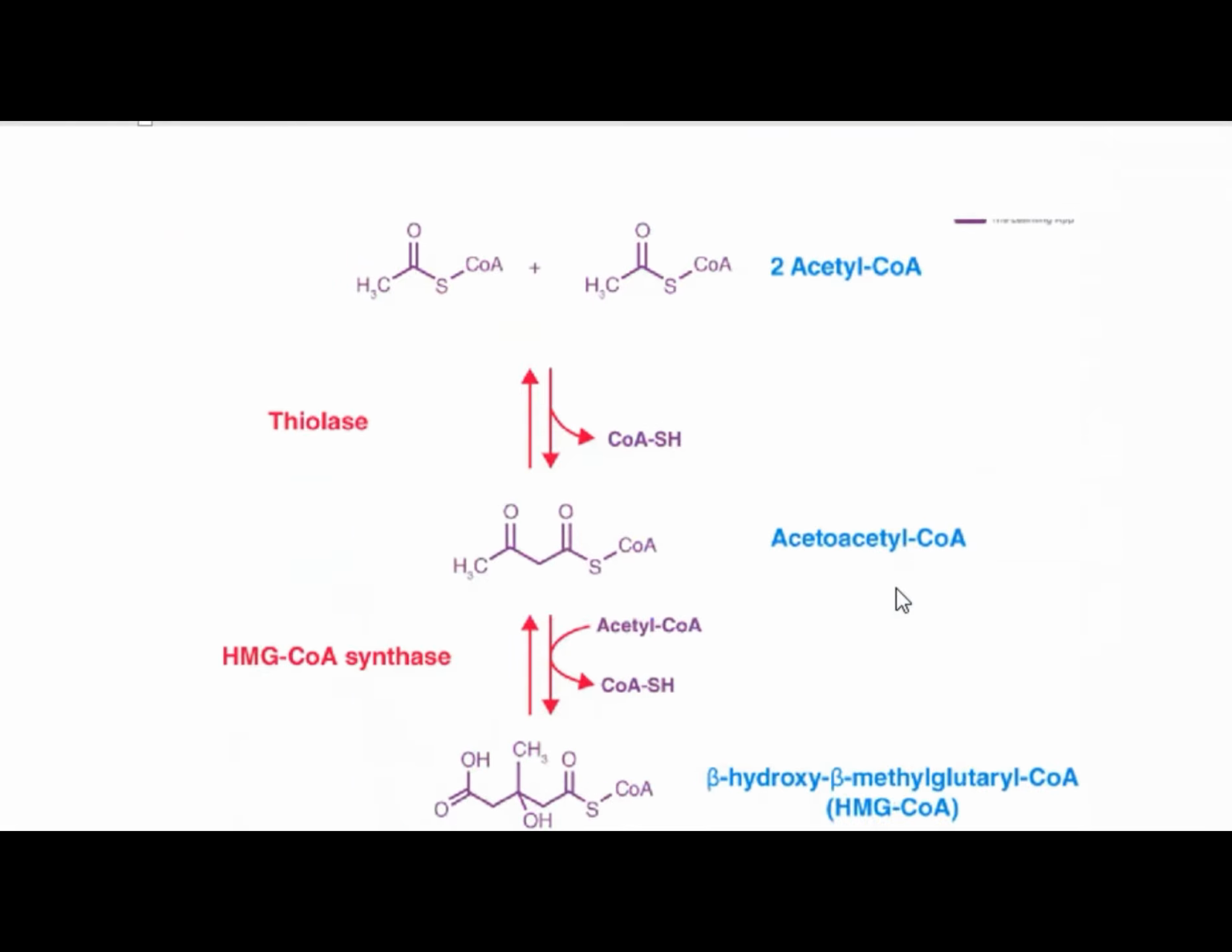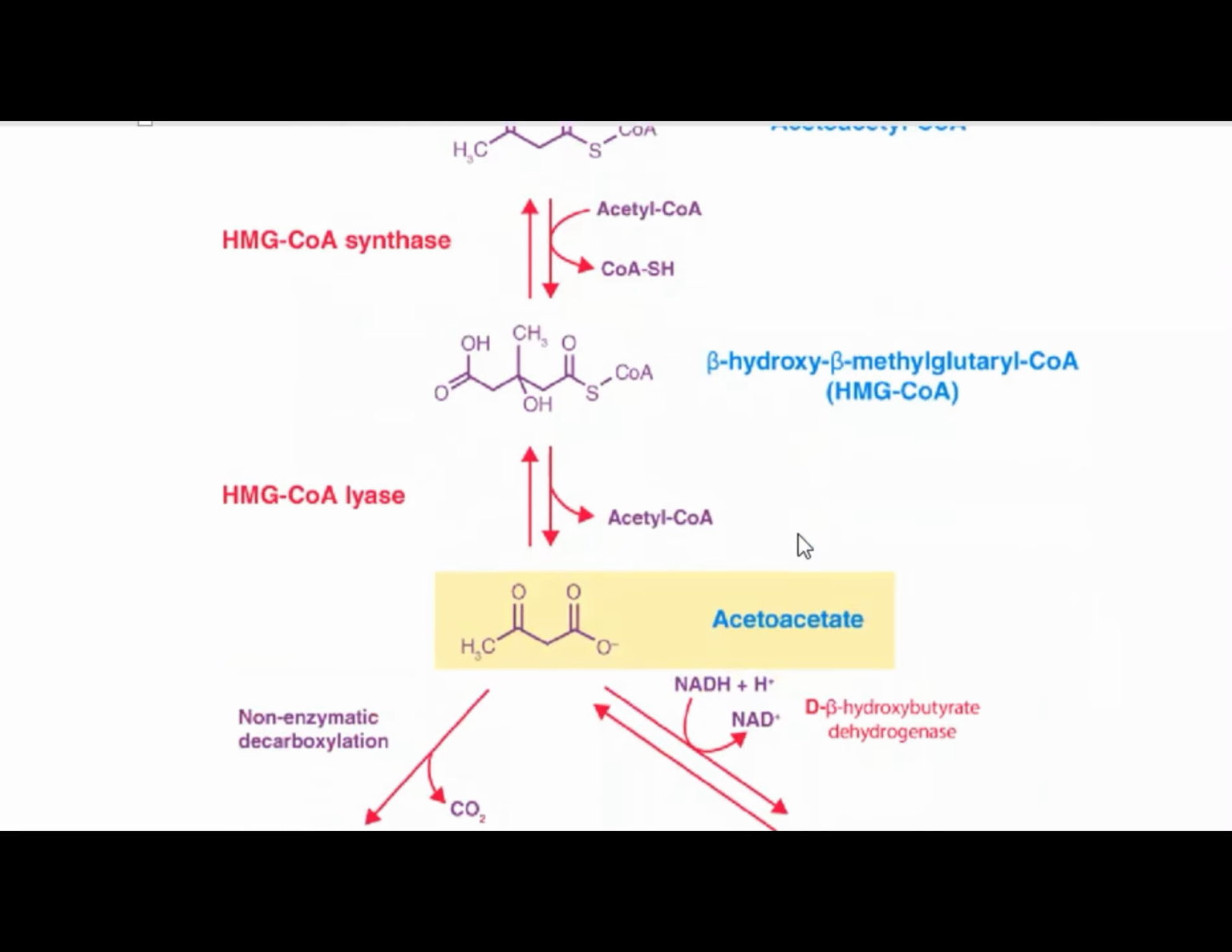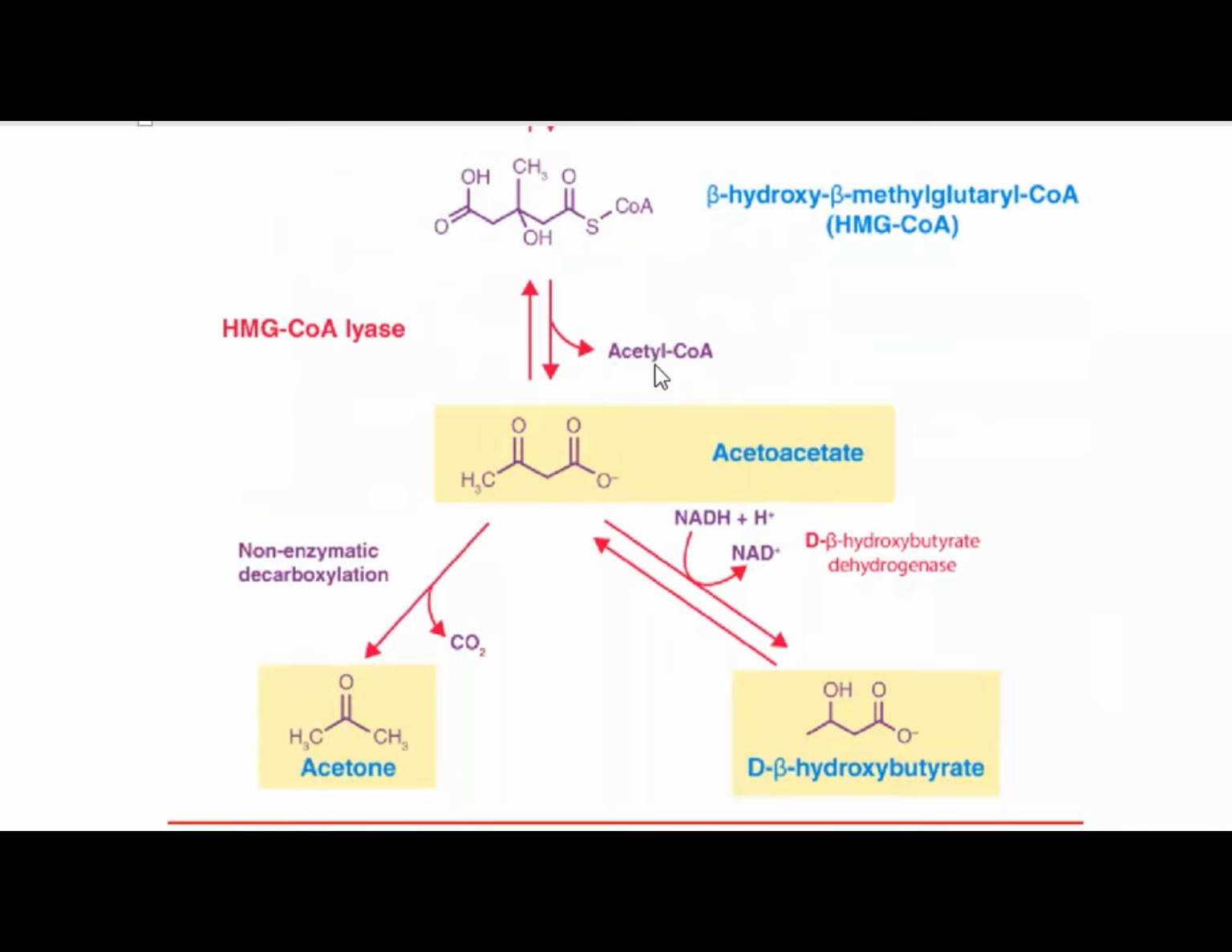So these are the steps by which the ketone bodies are formed: acetyl-CoA, acetyl-CoA, then HMG-CoA, and ultimately one molecule of acetyl-CoA is released, leading to the formation of acetoacetate, acetone, and beta-hydroxybutyric acid.